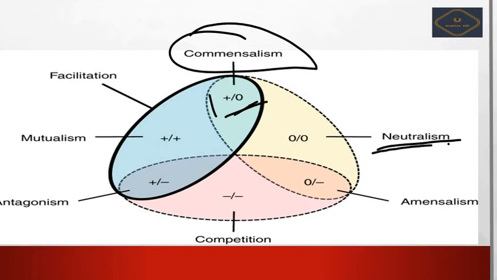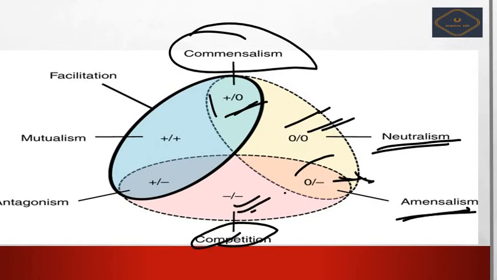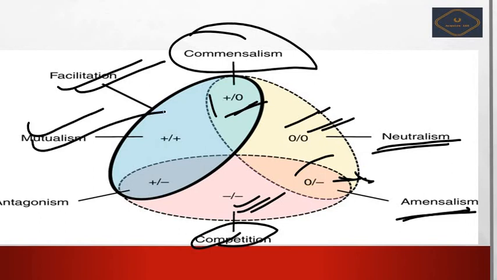In neutralism, neither of them gets affected. In amensalism, one will not be affected, the other will be affected. In competition both will get affected. In facilitation both will gain. In mutualism both will gain.